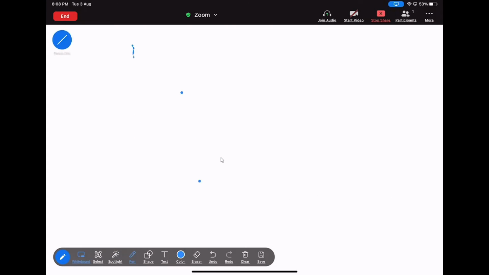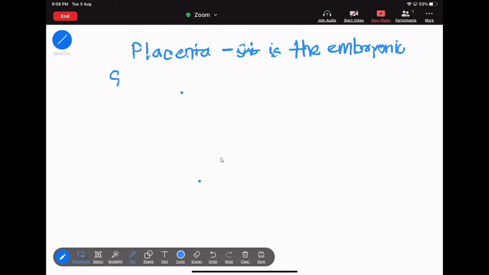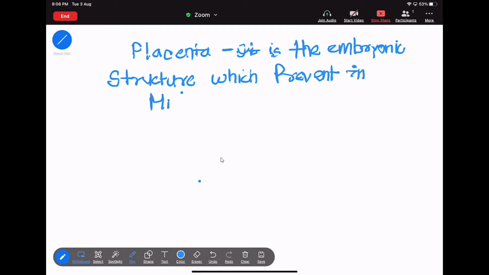I am saying that placenta is the embryonic structure which prevents the mixing of the blood.